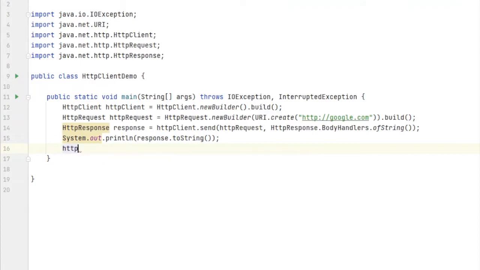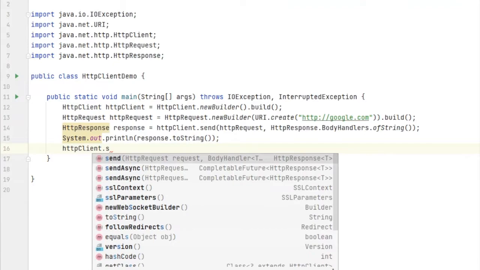So HTTP, see, you have a sendAsync method. This sendAsync method, see, is using CompletableFuture. It is for wrapping up the response. So that's how you can directly handle multi-threaded requests, like multiple HTTP calls, in an asynchronous manner also.